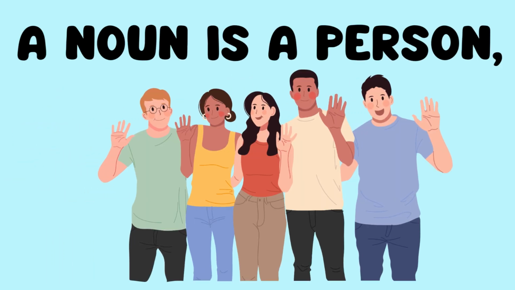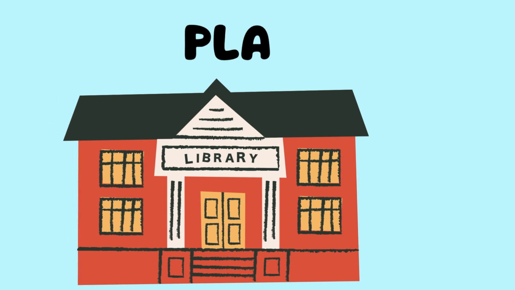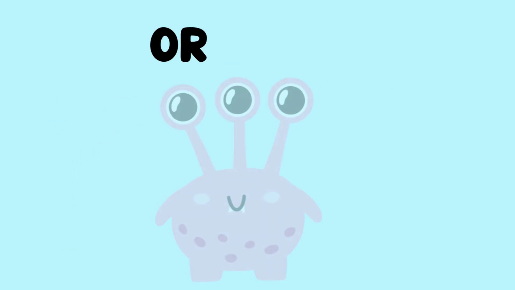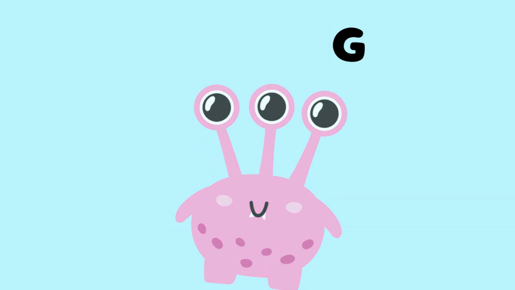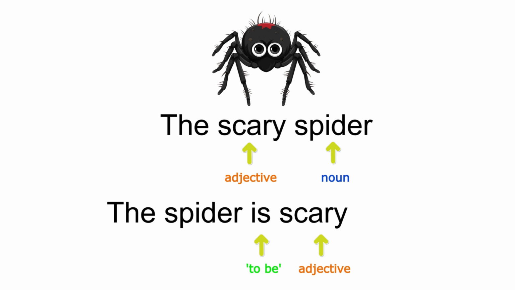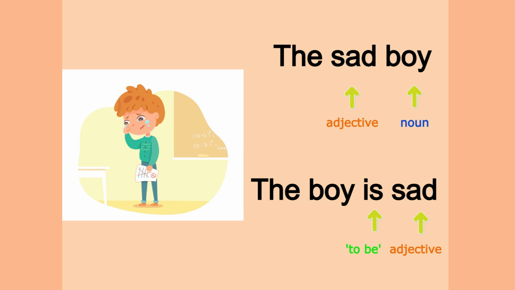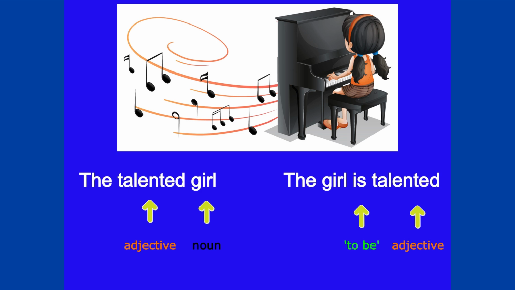A noun is a person, place, or thing. The scary spider. The spider is scary. The sad boy. The boy is sad. The talented girl. The girl is talented.